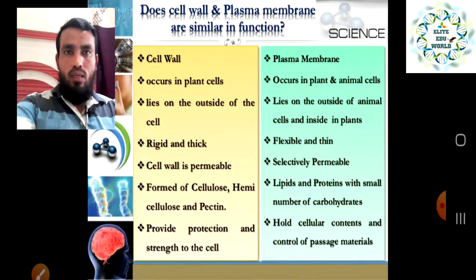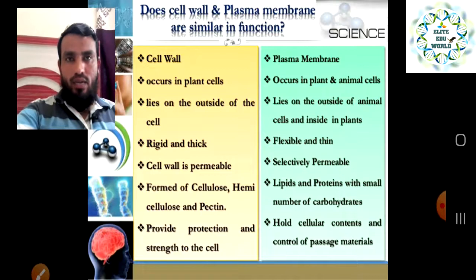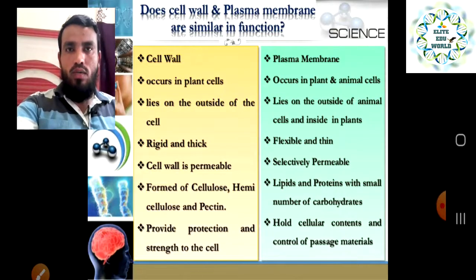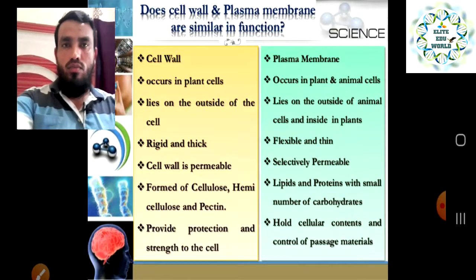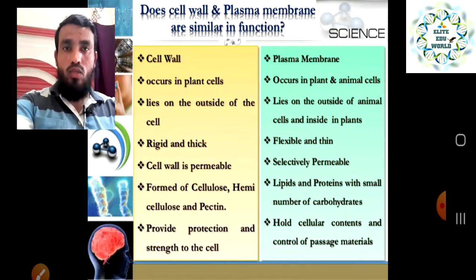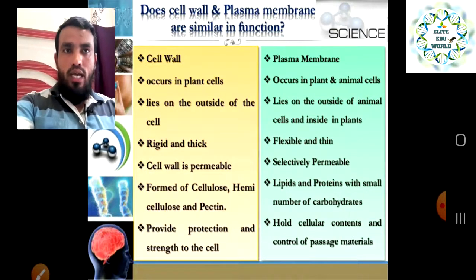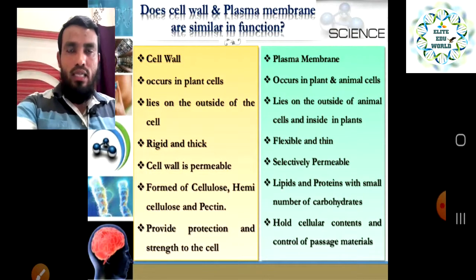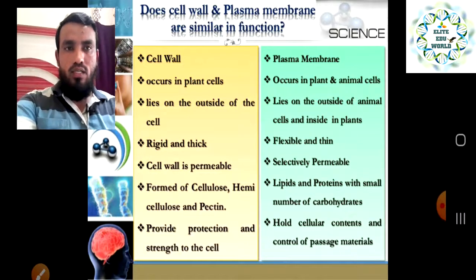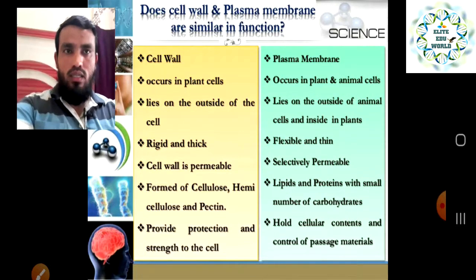The cell wall is rigid and thick, which is an advantage, because it protects the cell from harsh conditions or shocks. That is why it is rigid. And the plasma membrane is flexible and thin, very flexible for movement of the cell, and very thin because it needs to allow the movement of some particles from inside to outside. That is why it is thin.